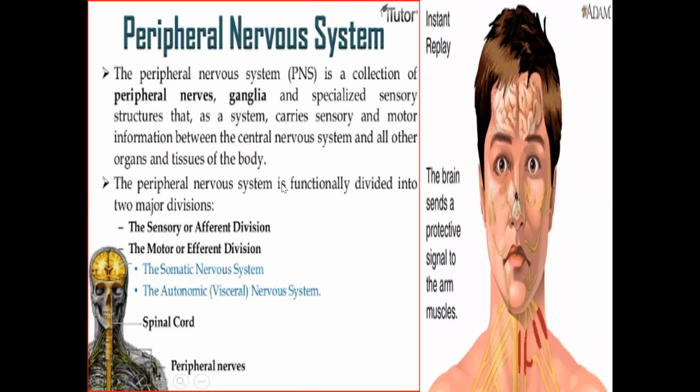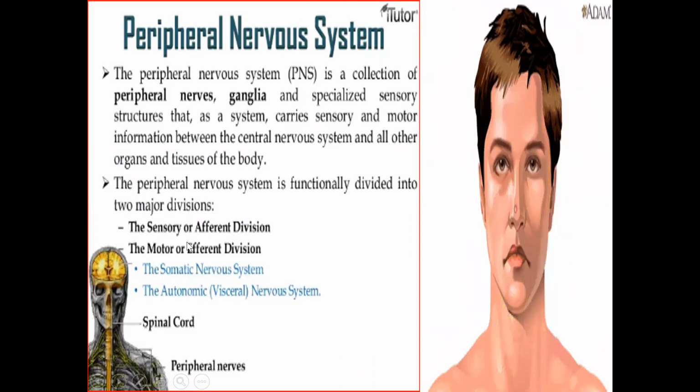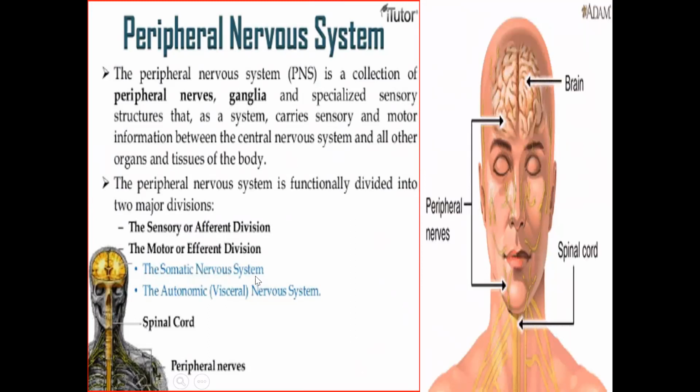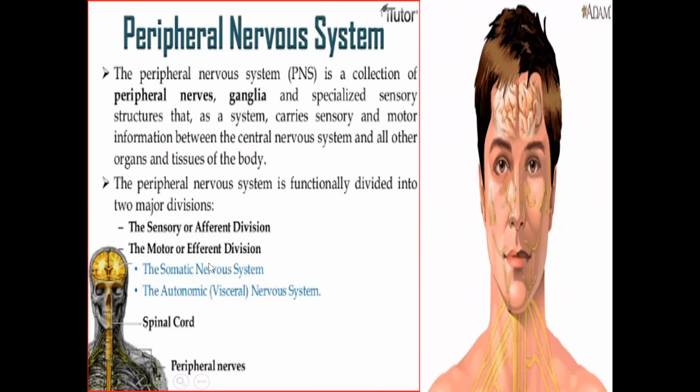The peripheral nervous system is functionally divided into two major divisions, that is the sensory or afferent division and the motor or efferent division.